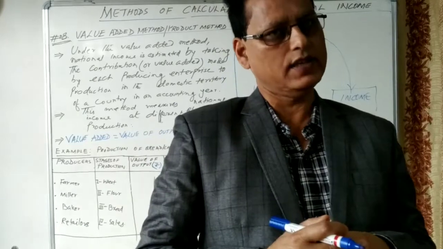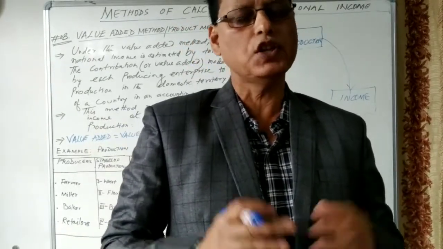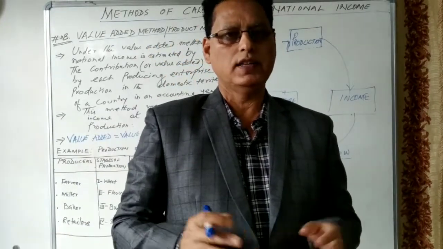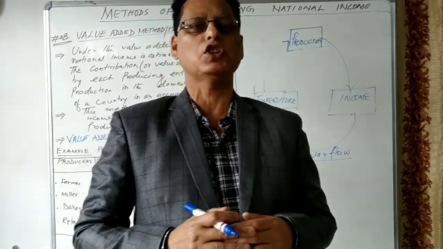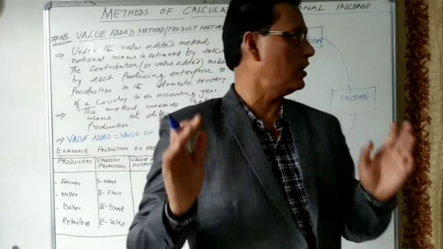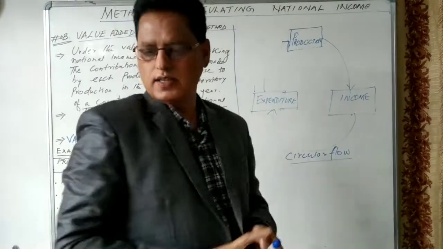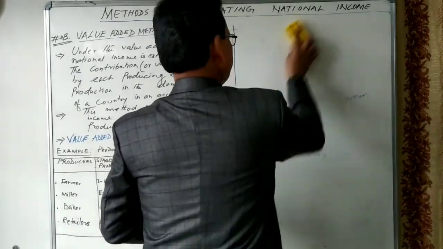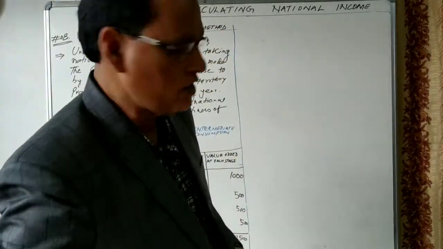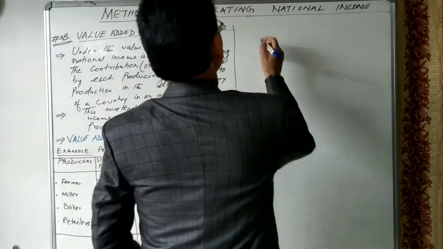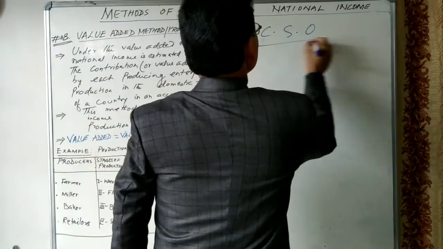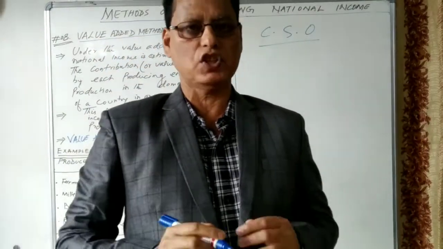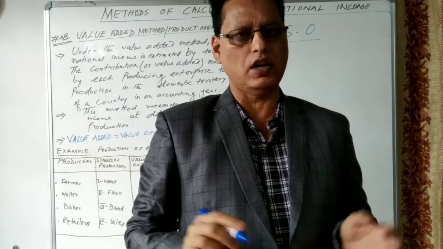So the question arises: how is the national income measured? In our country, there is one organization called the Central Statistical Organization, CSO. This organization estimates the value of national income and some related aggregates in our country.